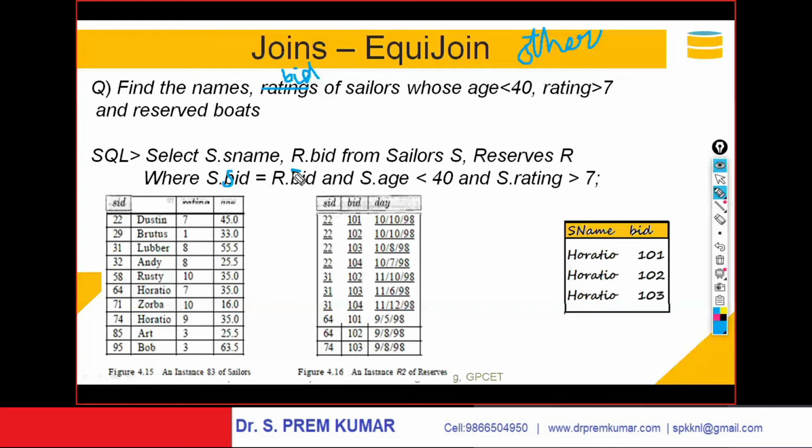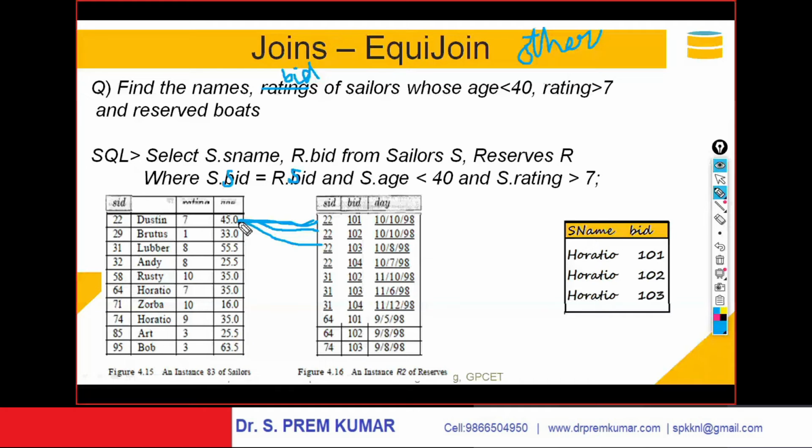S.SID equals R.SID. Here the sailor ID and here the sailor ID should be the same. S.SID should be equal to R.SID, and S.age should be less than 40 and S.rating should be greater than 7. So the matching SIDs are being considered. This SID and this SID should get matched.